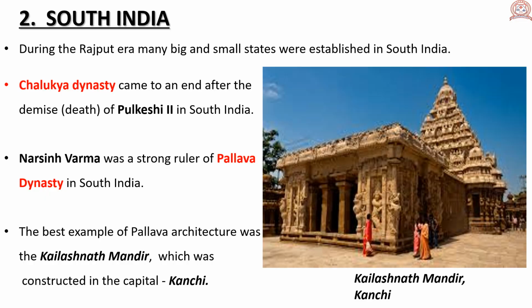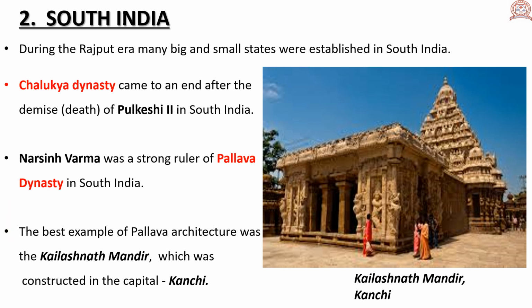Today, in this part 2, we are going to learn the dynasties of South India in the medieval period. During the Rajput era, many big and small states were established in South India. Chalukya dynasty came to an end after the death of Pulakeshi II in South India. Narasimha Varma was a strong ruler of Pallava dynasty in South India.